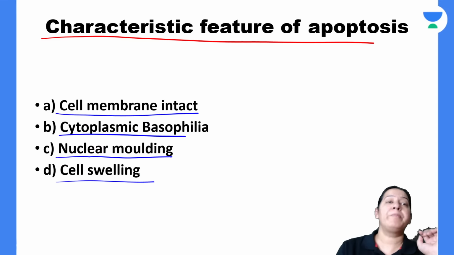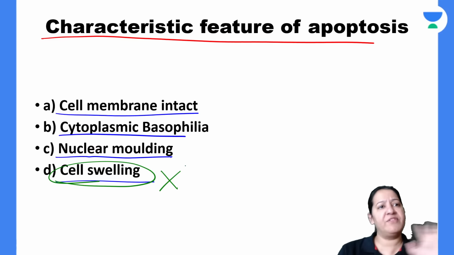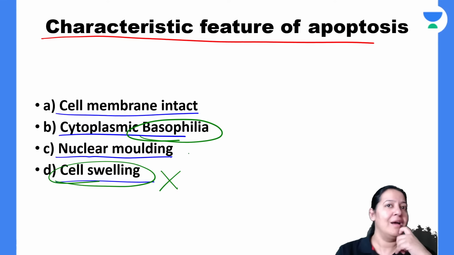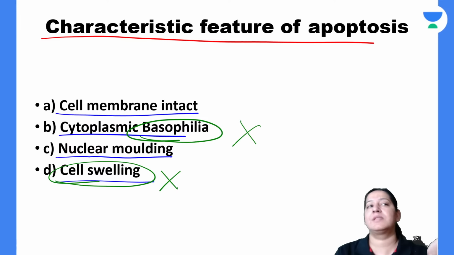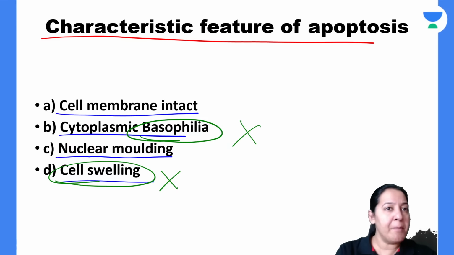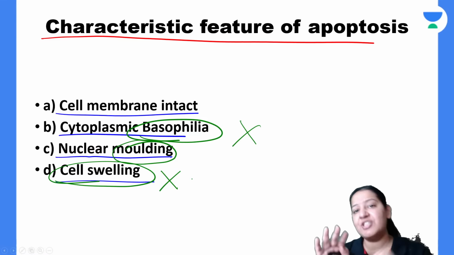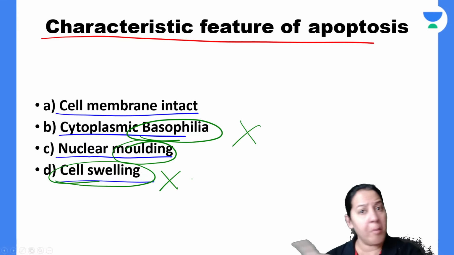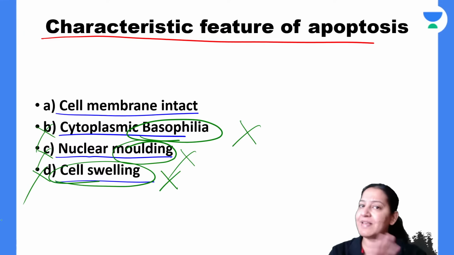Cell swelling is not a feature of apoptosis. It is a feature of necrosis. That's why this option is wrong. It is not basophilia which occurs, Barun. It is eosinophilia which occurs in apoptosis. Basophilia doesn't occur in apoptosis. That's why this option is also wrong. Nuclear molding, Sufi, you are saying nuclear molding. No, nuclear condensation occurs. Nuclear condensation or compactness and fragmentation occurs. It is not molding of the nucleus which takes place in apoptosis. So these three options are wrong. They don't take place in apoptosis.